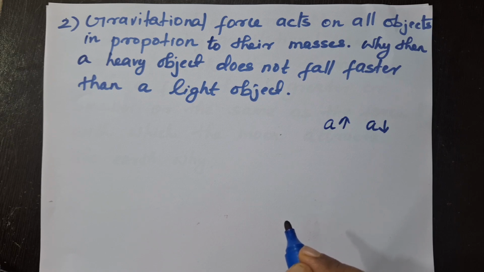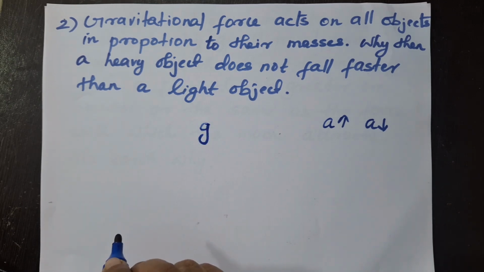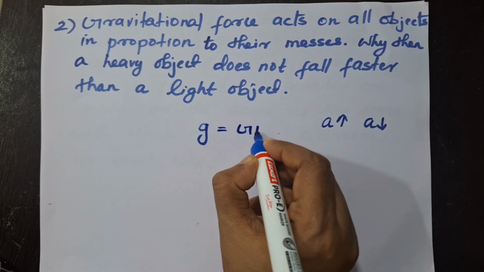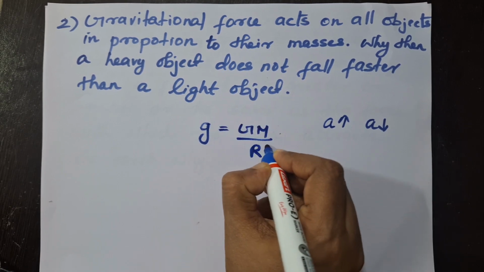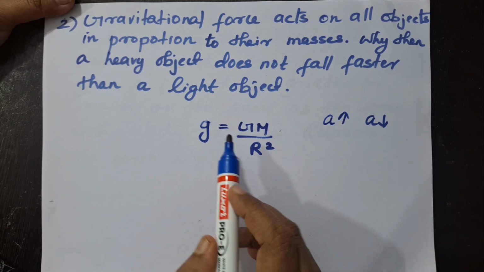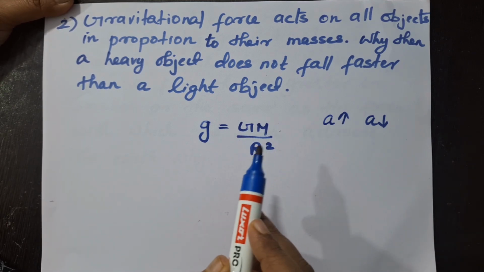And that acceleration that is due to gravitational force is called acceleration due to gravity, and it is represented by small letter g. And you have learned g is equal to GM by r square. This is the equation for acceleration due to gravity. Capital G is constant. Mass of earth is constant.